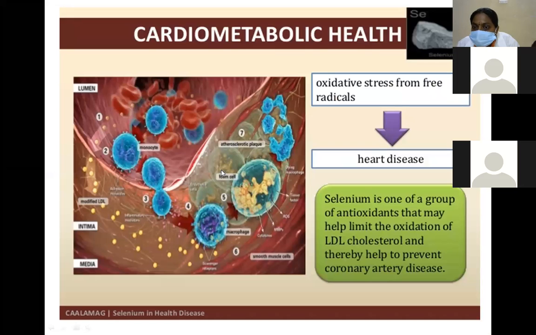Next, cardiometabolic health. Oxidative stress releases free radicals, which mainly act on heart diseases. Selenium is one of the antioxidants, which limits oxidative stress and also LDL cholesterol, and therefore prevents coronary artery diseases mainly. We already know that the release of free radicals in oxidative stress mainly acts on heart diseases. In these heart diseases, selenium plays an antioxidant role against oxidative stress.